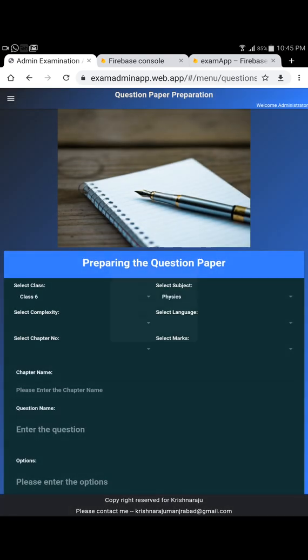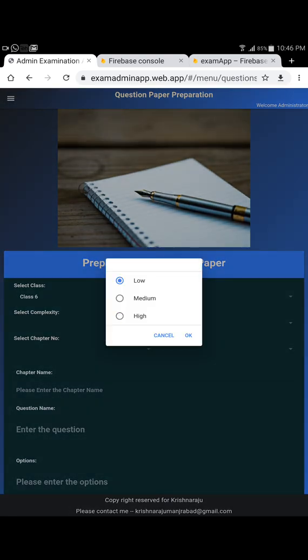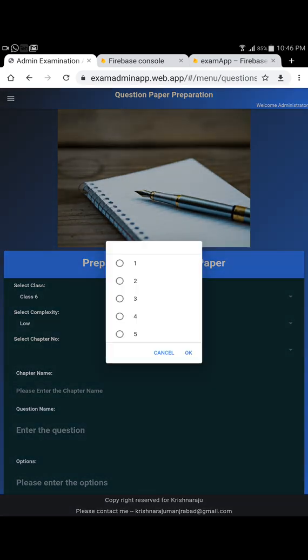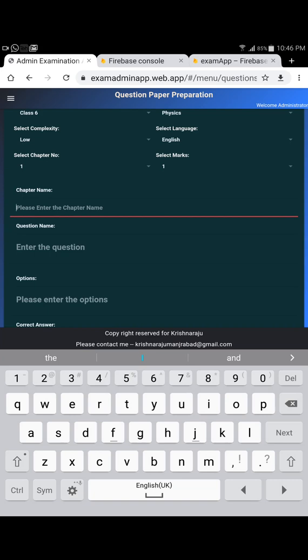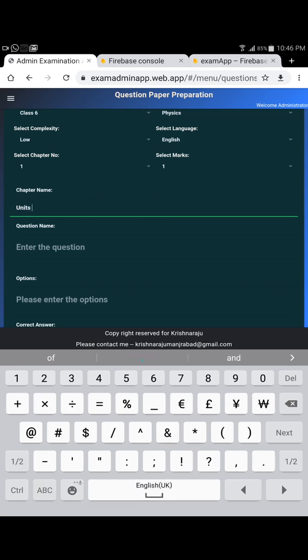I'm going to pick the subject so that I can add one of the questions there, so people can see it as well. So this is chapter 1, and the marks is 1. So here we need to know what chapter we are looking in, because this is very important. Otherwise it will not help you to insert the data. It will think of it as a new one rather than looking at it as an existing one.